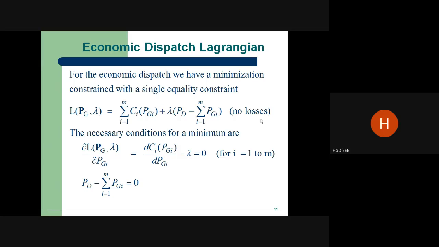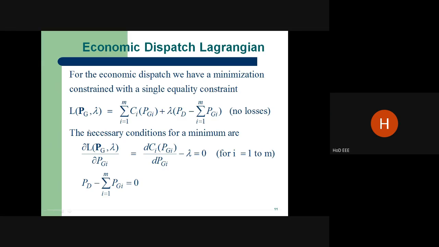What is the economic dispatch Lagrangian function? For economic dispatch, we have minimization with a single equality constraint. What is the single equality? Power generation must equal the demand. Here there are no losses at all.